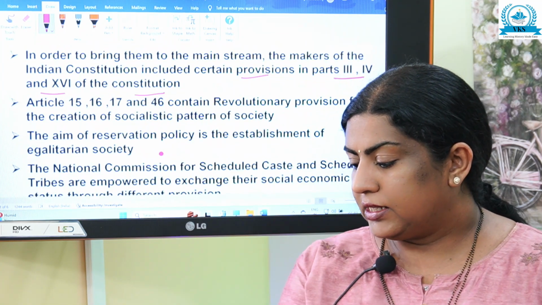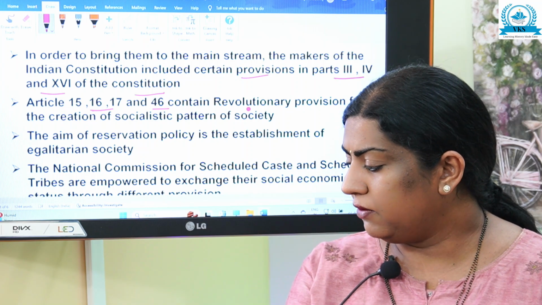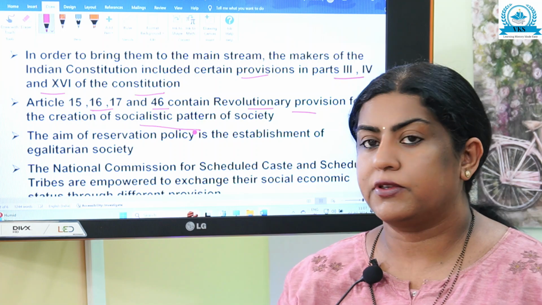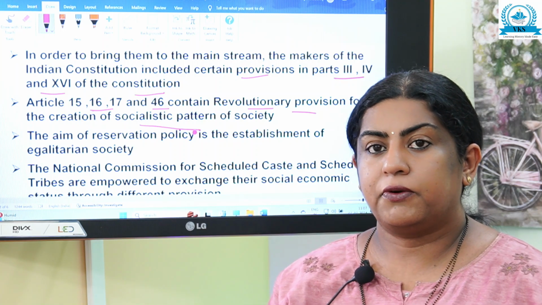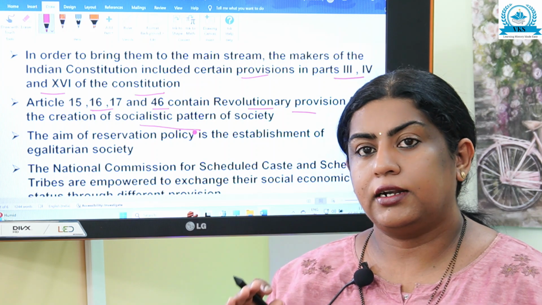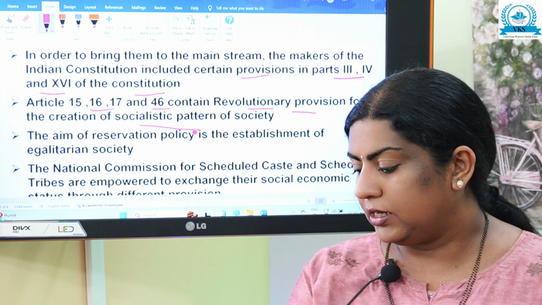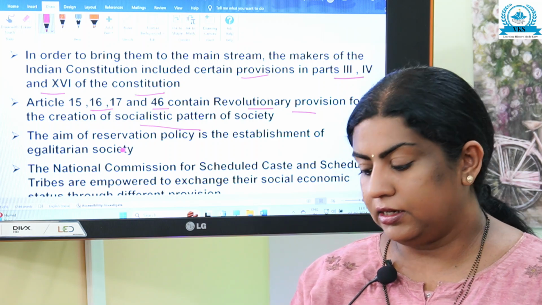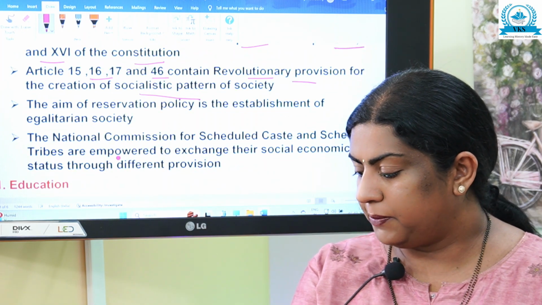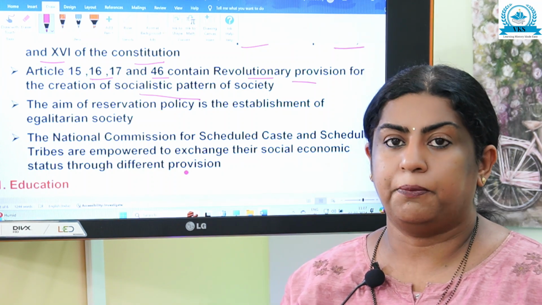Article 15, 16, 17 and 46 contain revolutionary provisions for the creation of socialist pattern of society. So, there were provisions for the creation of socialist pattern of society in Article 15, 16 and 46. The aim of reservation policy is to establish an egalitarian society. Now, the National Commission for Scheduled Castes and Scheduled Tribes are empowered to exchange their socio-economic status through different provisions.